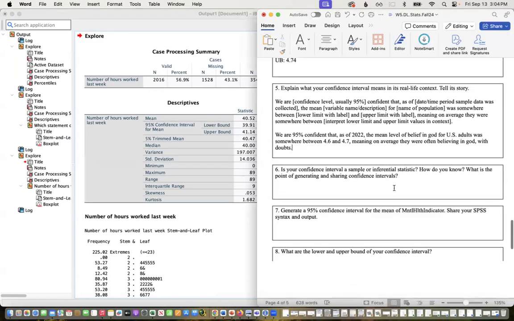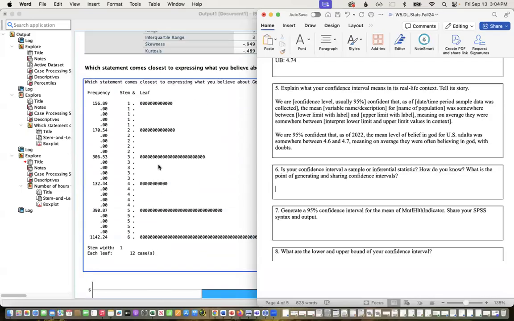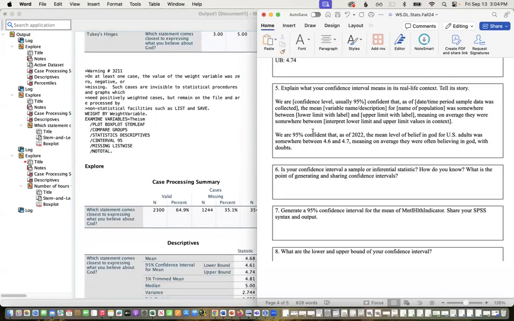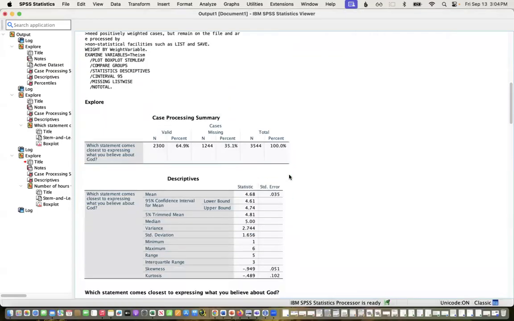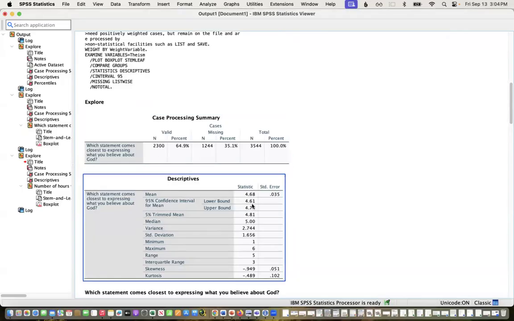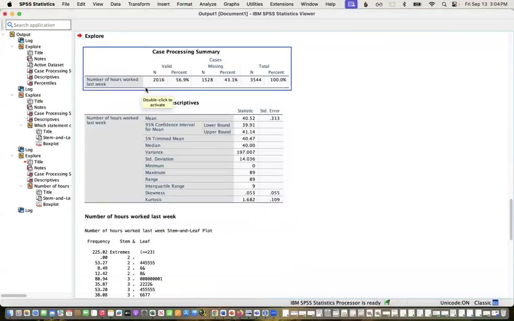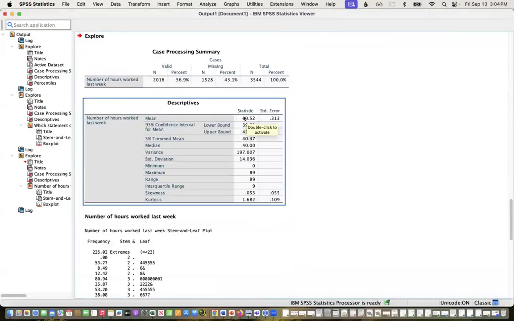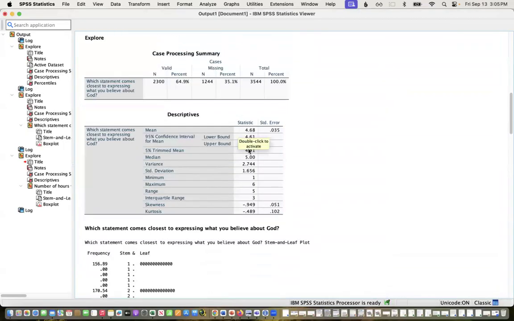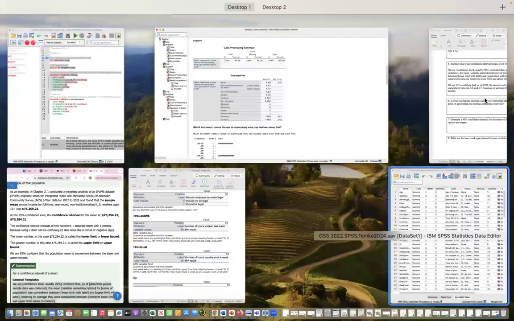Okay. Next, it says, is your confidence interval a sample or inferential statistic? How do you know? So confidence intervals are inferential statistics, right? When we're looking here, this is the sample statistic. Of the respondents who answered, this is the mean. Similarly, for this one, of the 2,000 or so respondents, this is the mean. That's the sample. And then this is the inferential one. The confidence interval is always inferential because we're trying to make a claim about the population. So we're taking our sample data and we're inferring information about the whole target population.